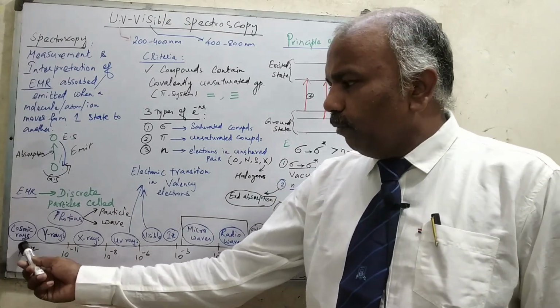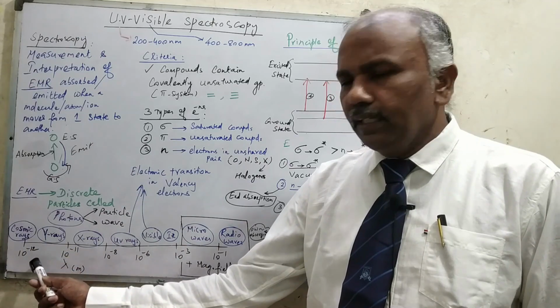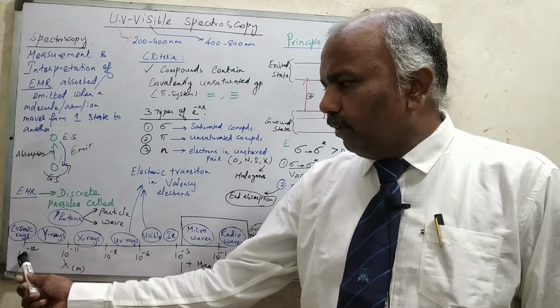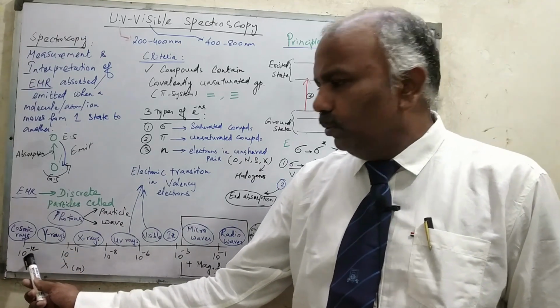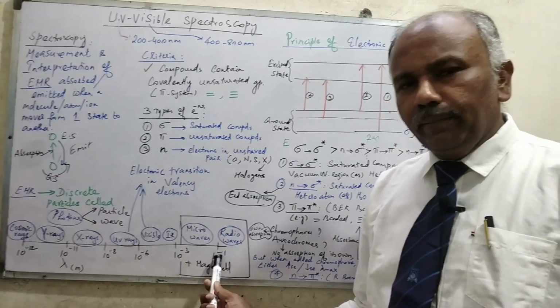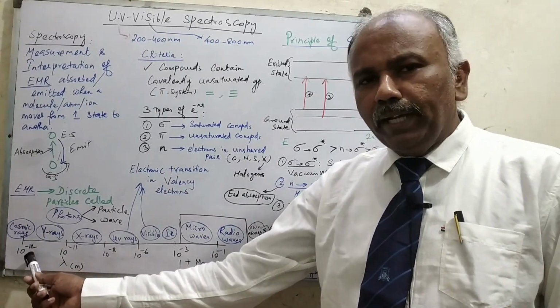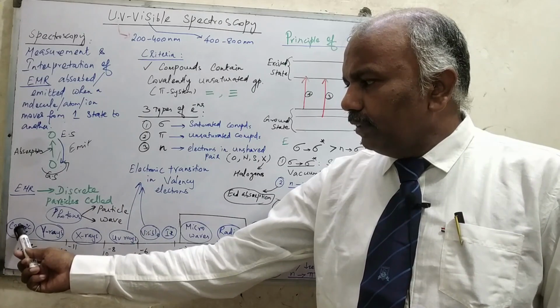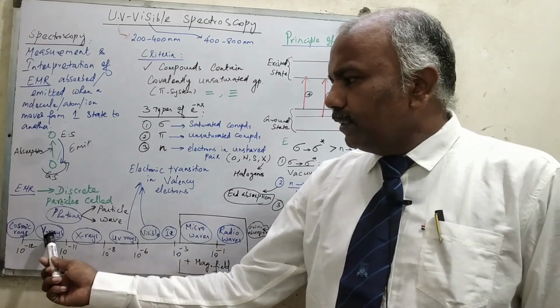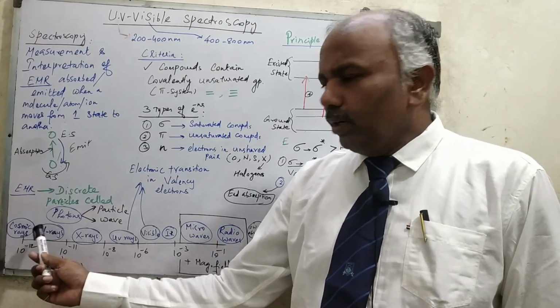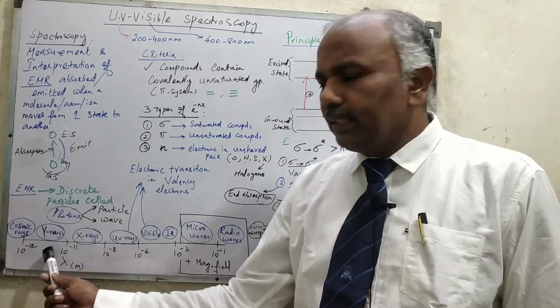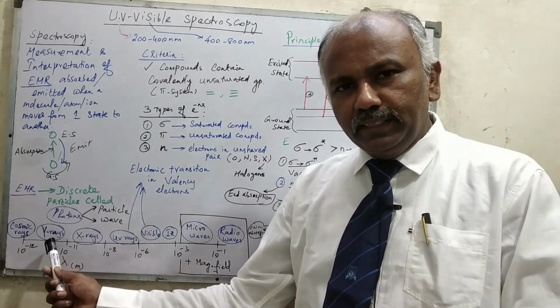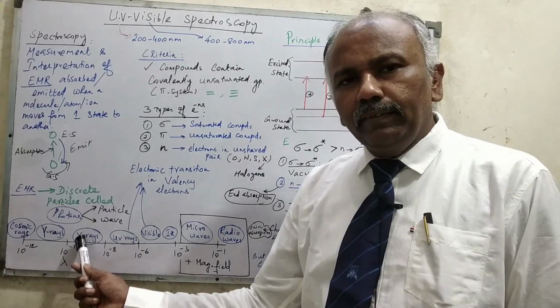For example, the wavelength range starts from 10 power minus 12 meter to 10 power minus 1 meter. At 10 power minus 12 meter, we have the cosmic rays, and after that we have the gamma rays. Gamma rays have high penetrating power, and the energy is very high. After that we have X-rays.